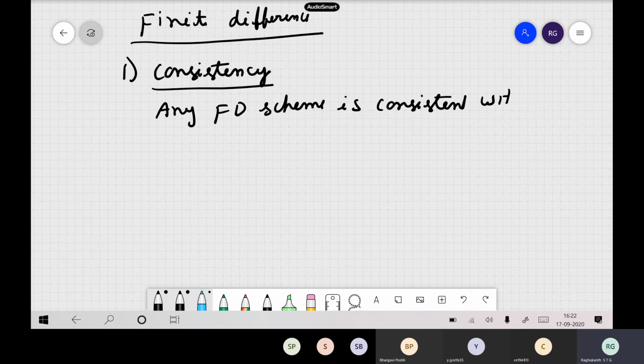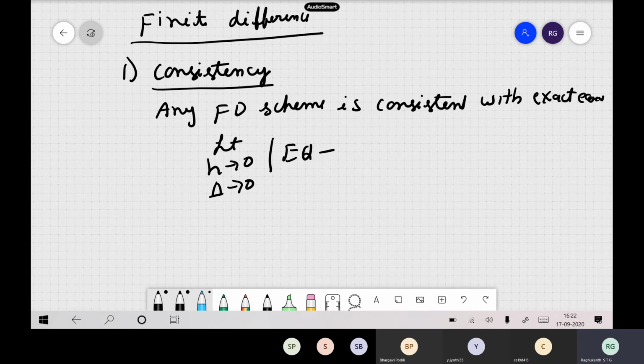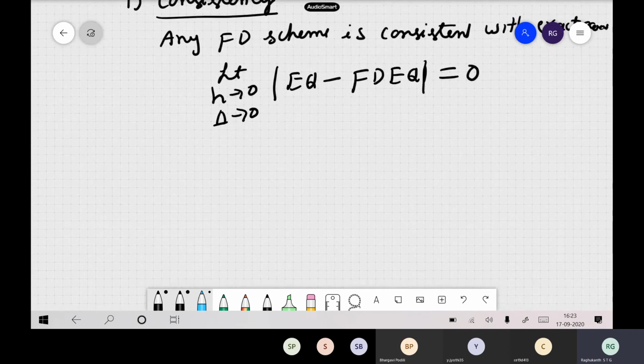Okay, so with the exact solution, with the exact equation you followed, the difference is: limit h tends to 0 and delta tends to 0, that means in space as well as time. So the exact equation you have and your finite difference equation, this difference has to go towards 0. When you keep on reducing h and delta, the finite difference approximation of that equation and your exact equation, the difference between them goes to 0. Then we call that a consistent approach. Okay, so this is one thing.